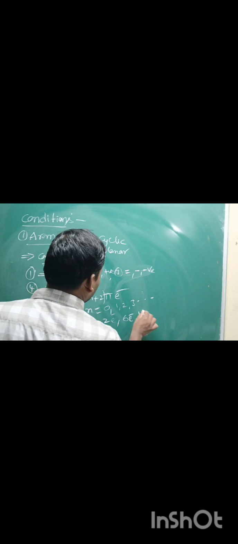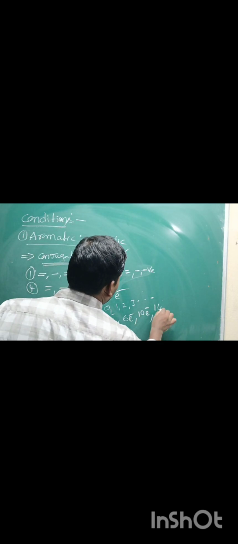N is equal to 2, 10 electrons. N is equal to 3, 14 electrons. This electron count is nothing but conjugation. Simply we can conclude, what are the conditions for the aromatic?